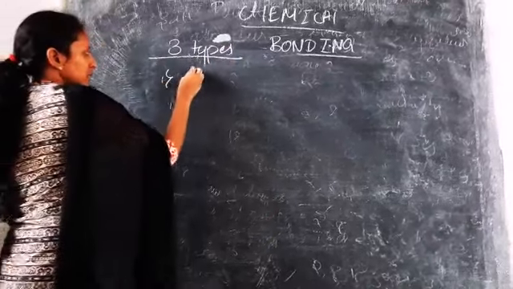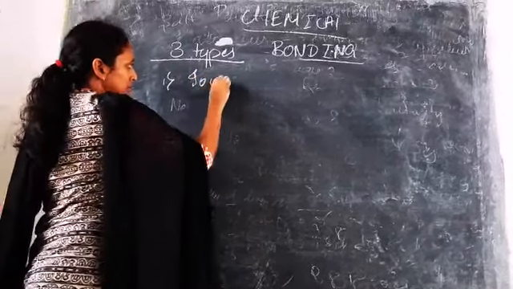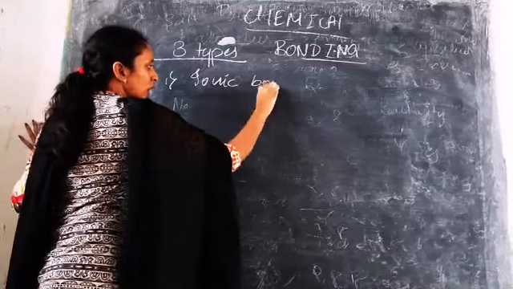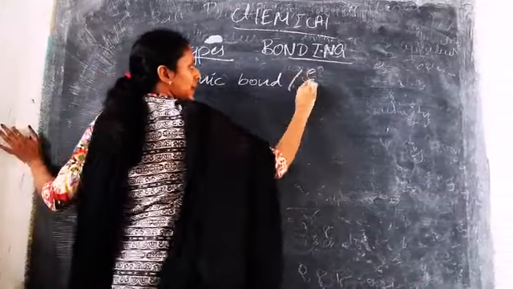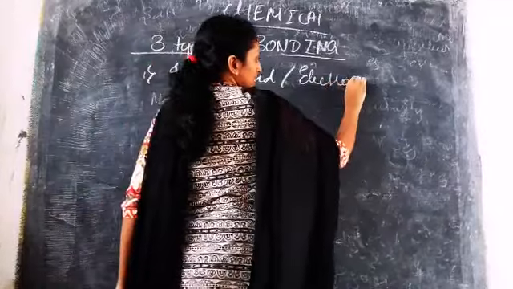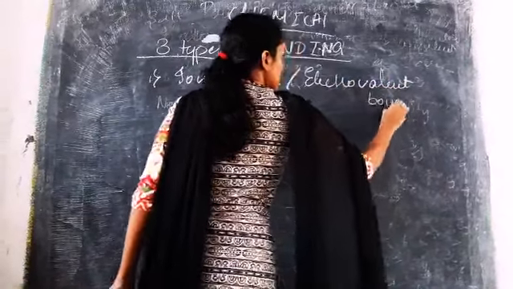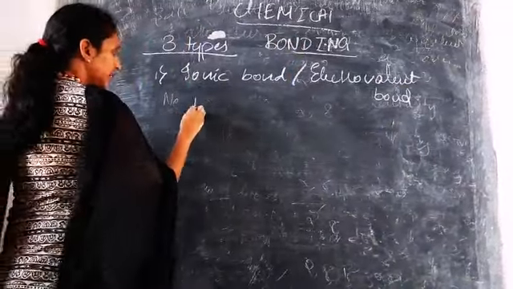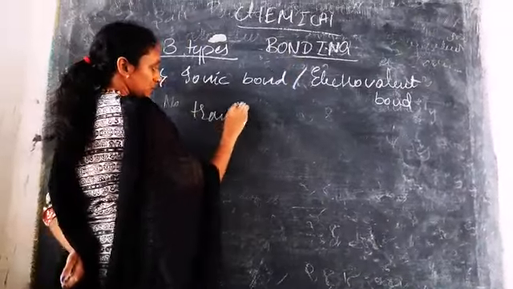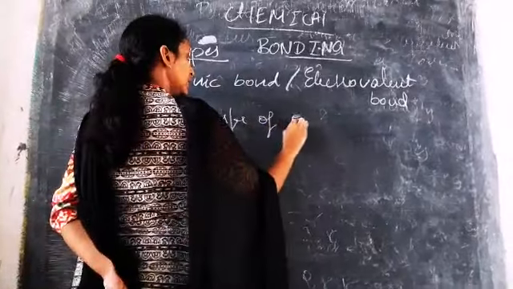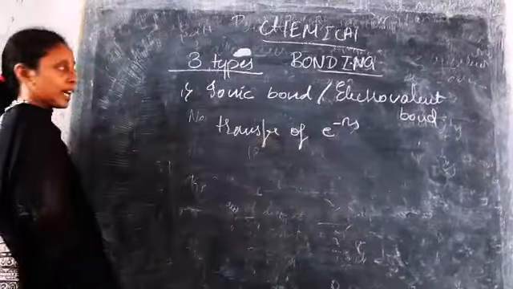First is the ionic bond, or electrovalent bond. Here there is a transfer of electrons. That is called an ionic bond.